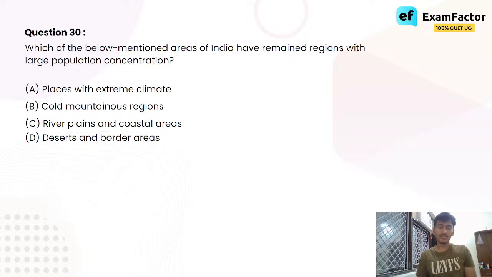Yes, humid होती है river plains, but you can handle it. You can do proper cultivation of crops there. You can set up industries there. जहाँ पानी होता है वहाँ पे crops होंगे, वहाँ पे industries होंगे, जहाँ पे agriculture होगा, जहाँ production होगा, obvious सी बात है कि population high होगी उन areas में. So the correct option is option number C, river plains and coastal areas.